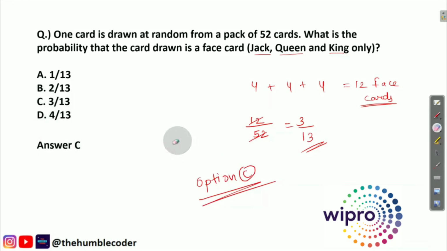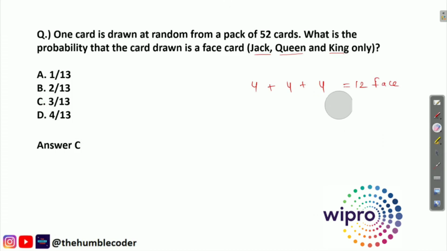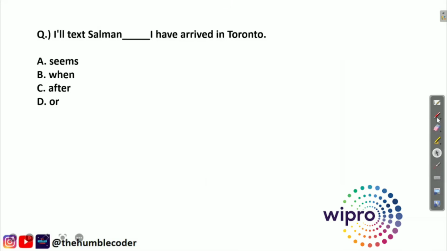Basically for WILP the question level is very easy. So if you have practiced enough, you will not have any problems while solving the questions. So let's move ahead to the next question now. This is a question from verbal ability. The previous question was from the aptitude section and this is from verbal ability. So let's look at the question.